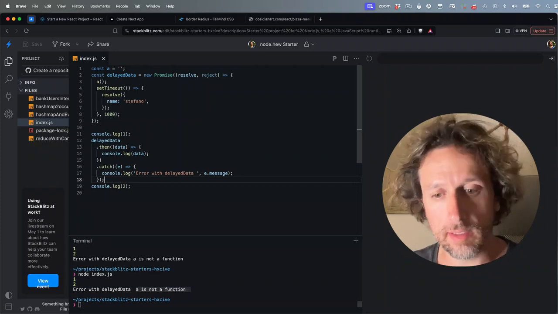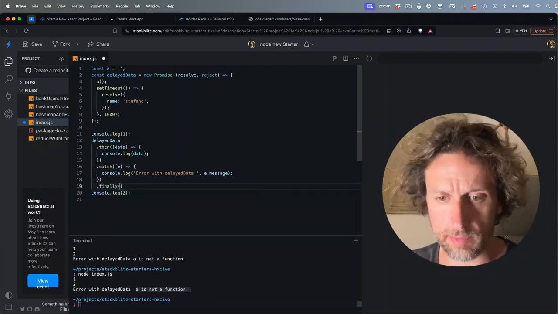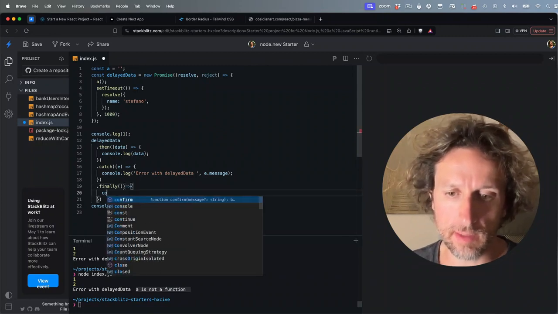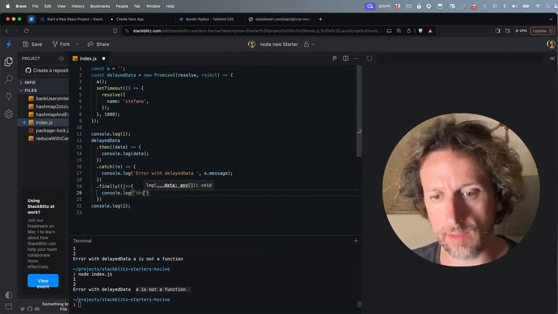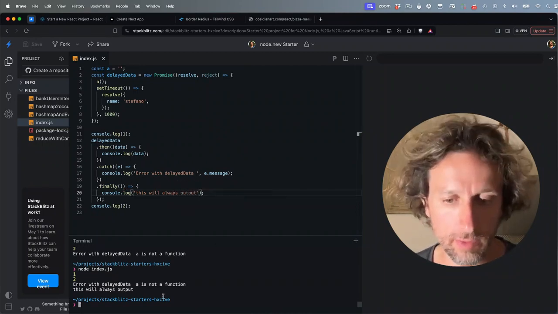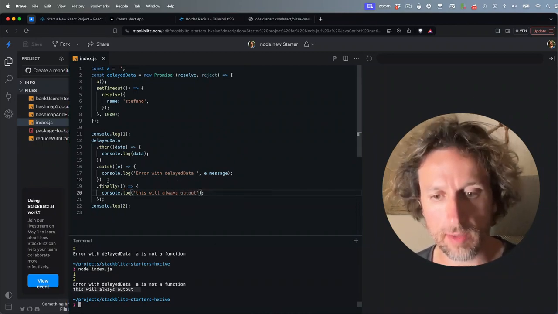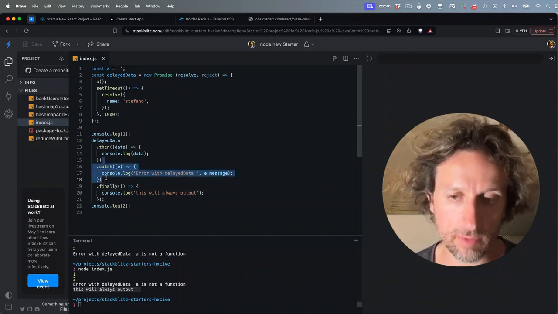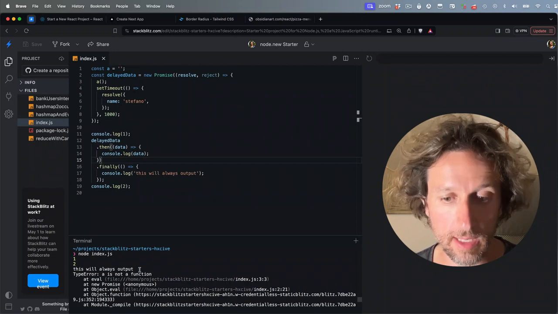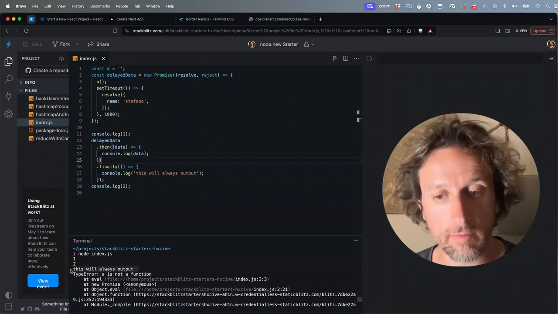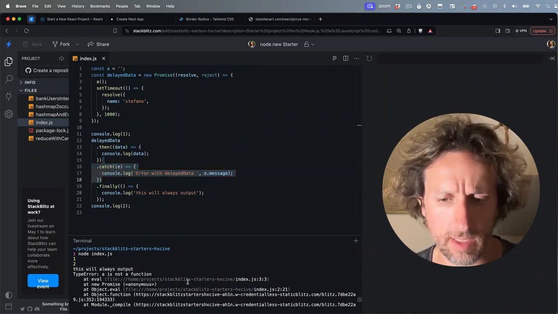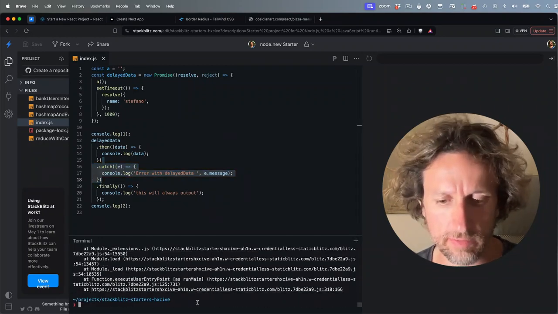There's also the possibility, if you want something to always happen, you can say finally, and in the finally I can say console log, this will always output. So if I do this output on an error, and even if I forgot the catch, the finally will run, because finally runs no matter what. Of course I want a catch because I don't want the entire JavaScript to die.